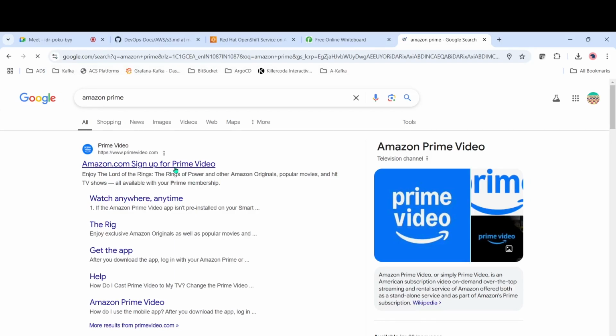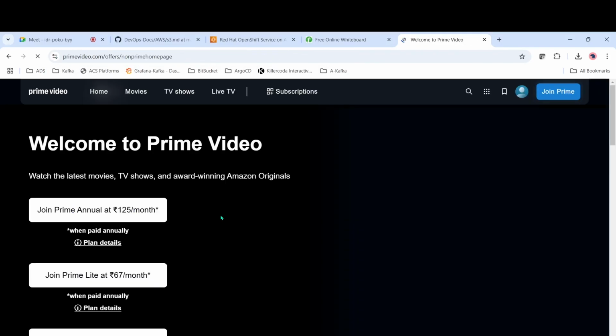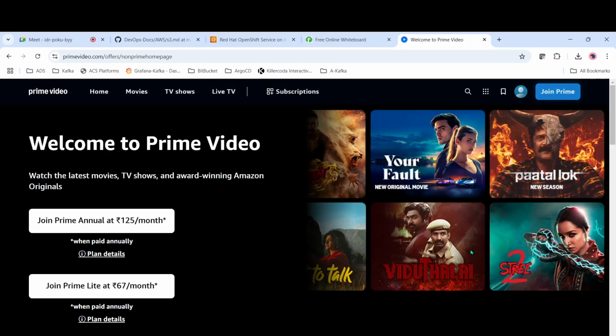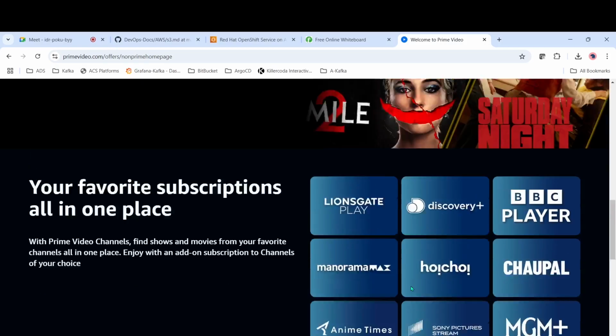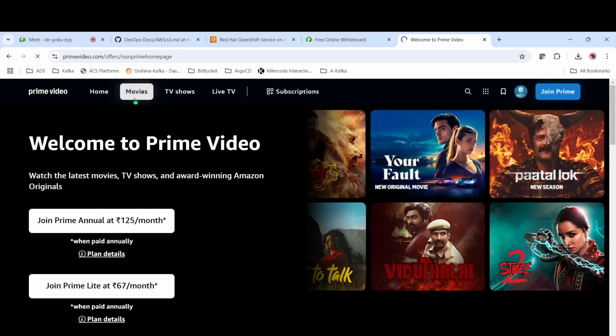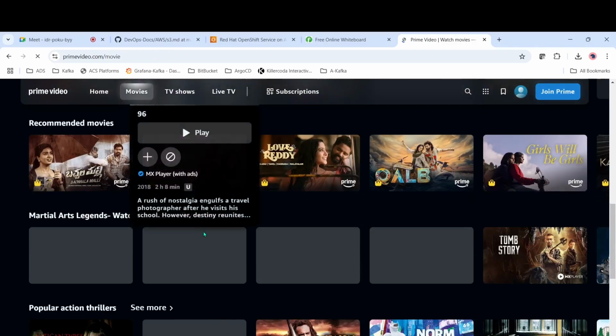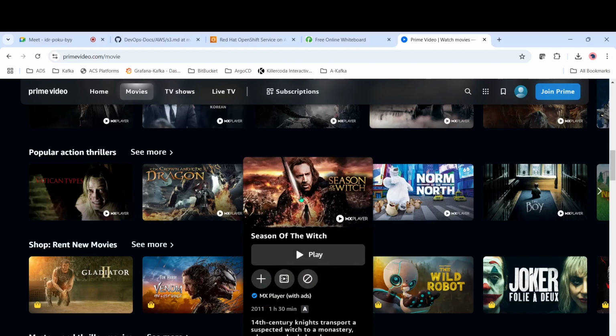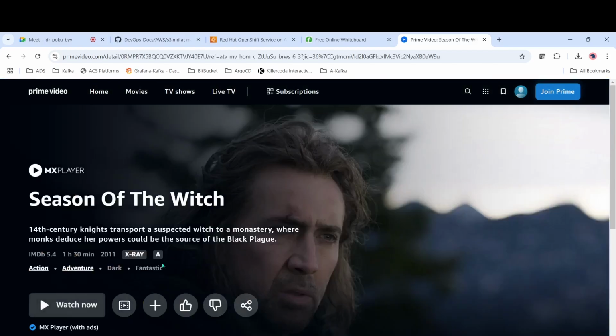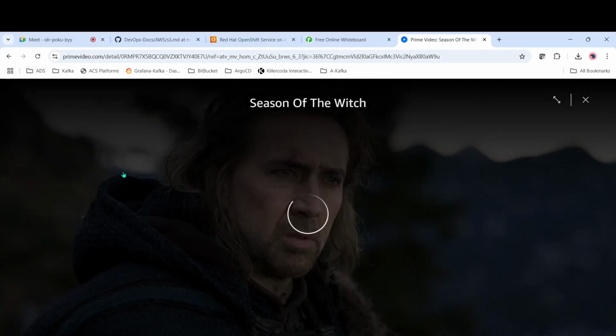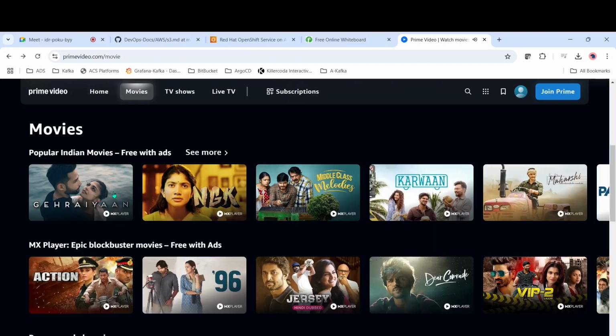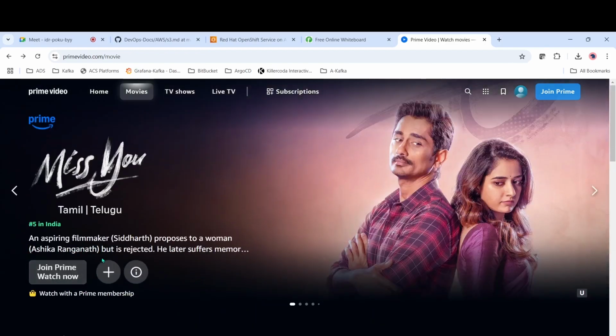Now I am logging into Amazon Prime, and I am able to see all the contents, movies, everything is visible. If I have to search for something, I will go to movies, and we have all these things. But when I click on play, I will not be able to play. Only some free movies I will be able to see. If some new movies are there, it will tell me to join Prime, Watch Now.